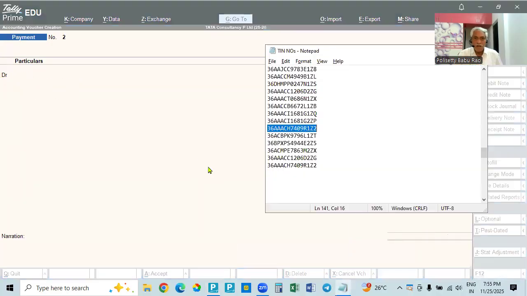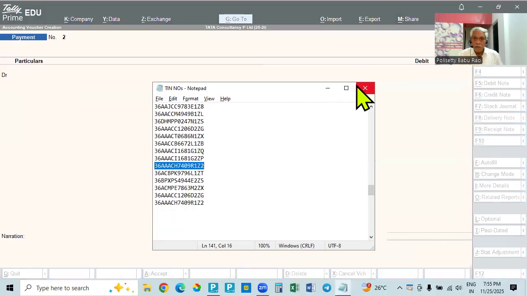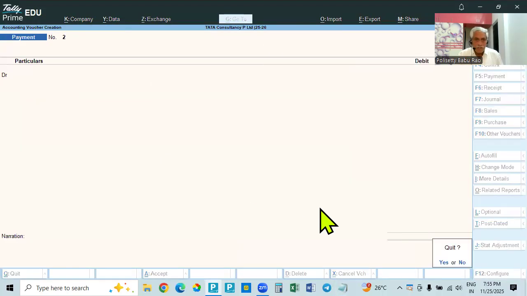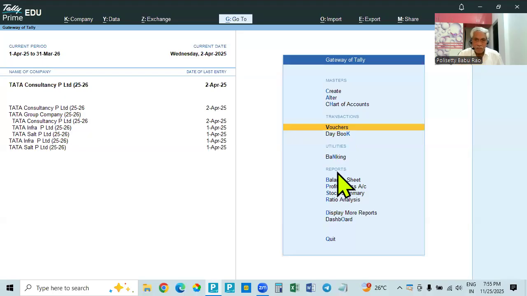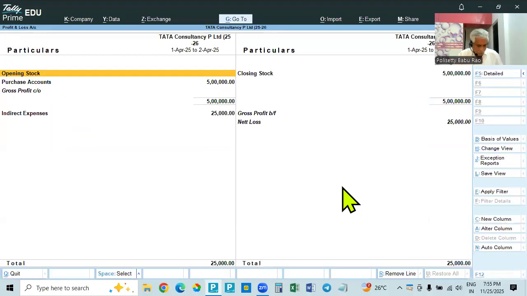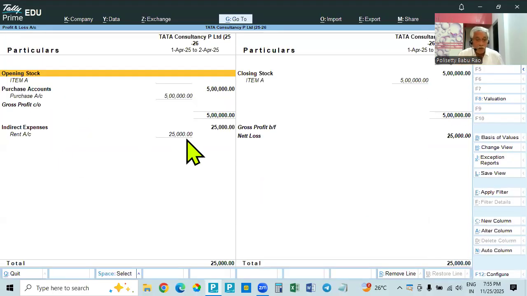Okay. Now if you go and see here in this company, profit and loss account, so indirect expenses, rent is shown. There is no other income or expense. There is only one expense. So only expense is there, it will be net loss. If there is income, the difference will be shown as profit or loss. It is no income, no sales or other incomes. So rent is 25,000. 25,000 is the loss.